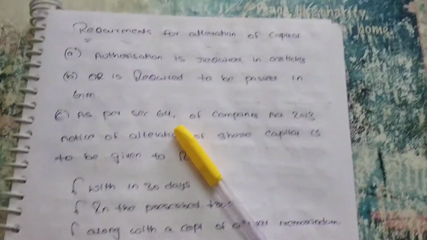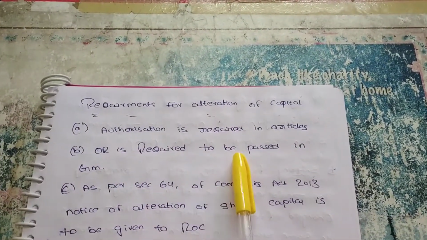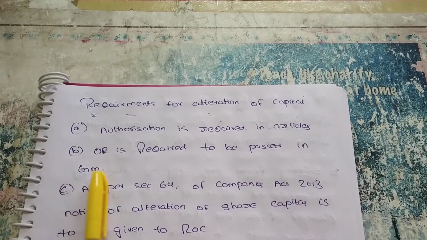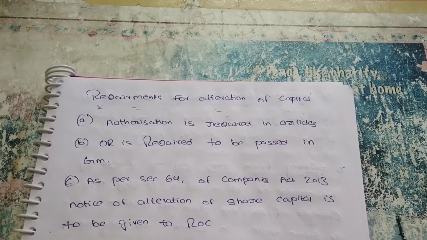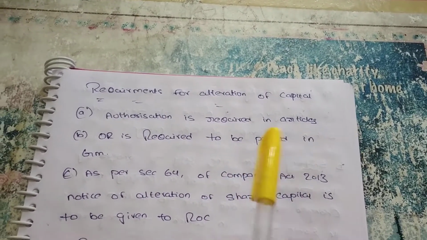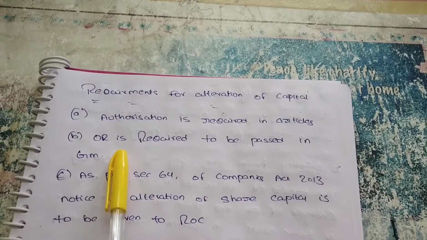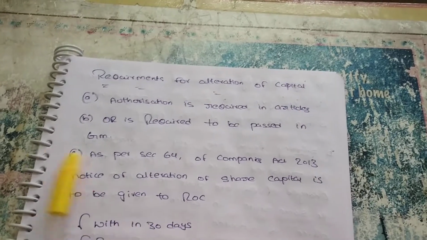Next, what are the requirements for alteration of capital clause? Authorization is required in the articles. While we want to change the capital clause, we have to mention it in the articles. And an ordinary resolution is required to be passed in a general meeting.